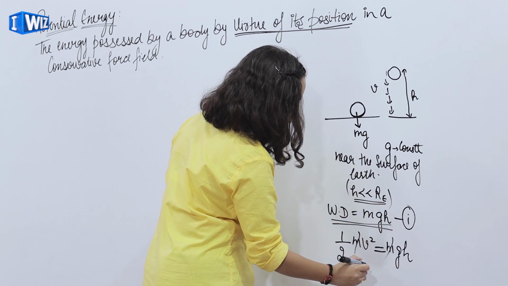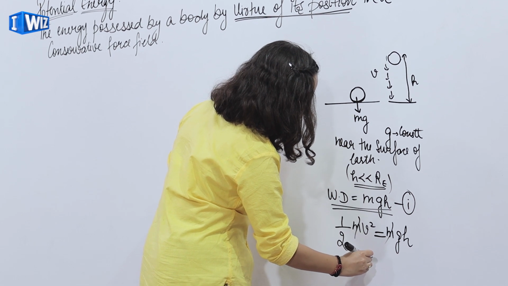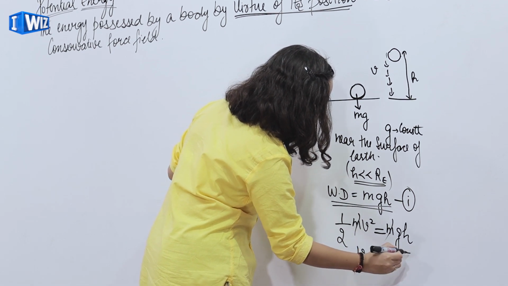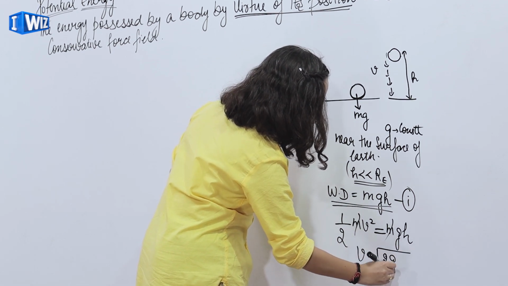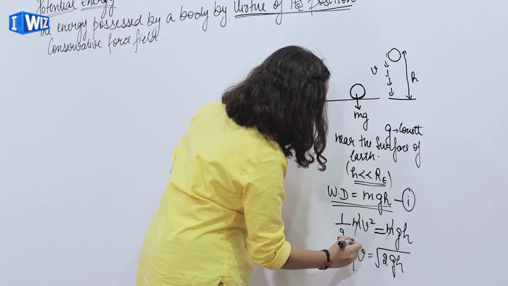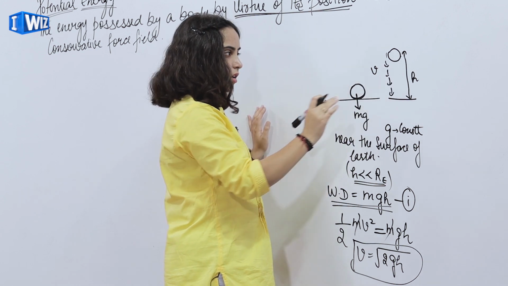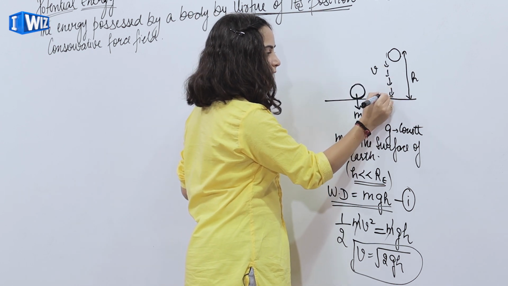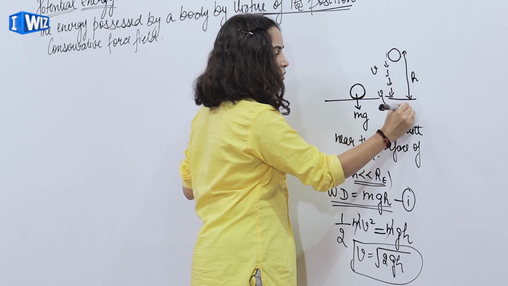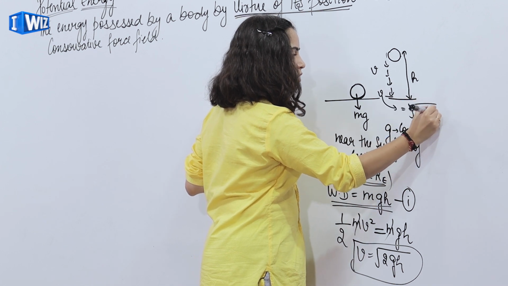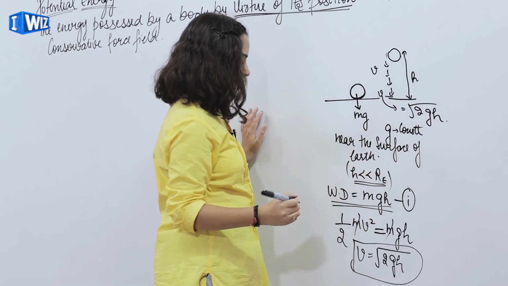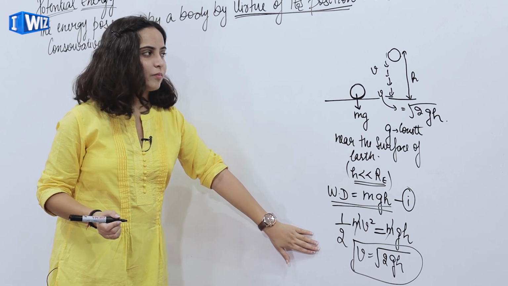So from here I get velocity v equals under the root 2gh. That means before touching the surface, the ball has velocity v equals under the root 2gh.